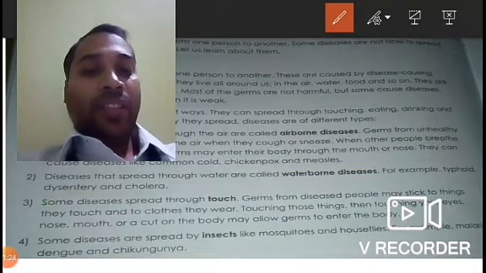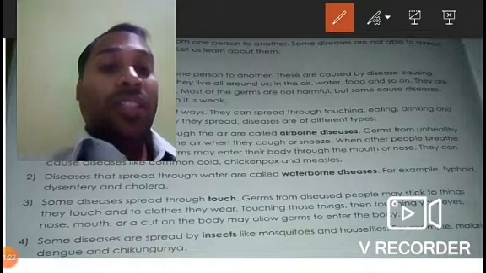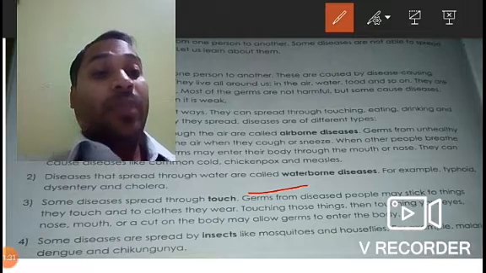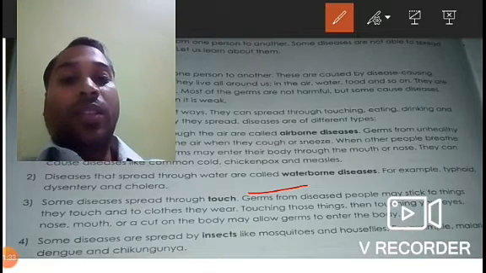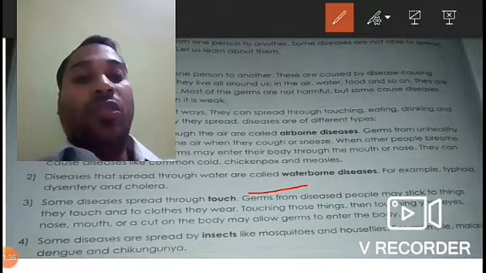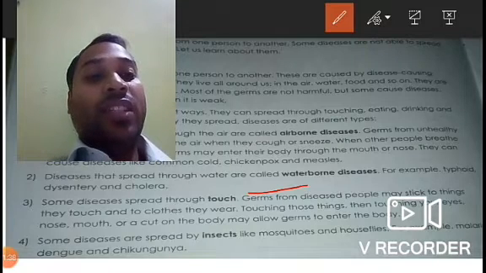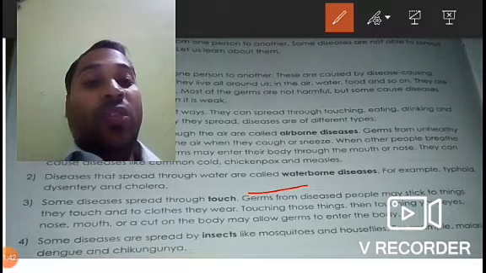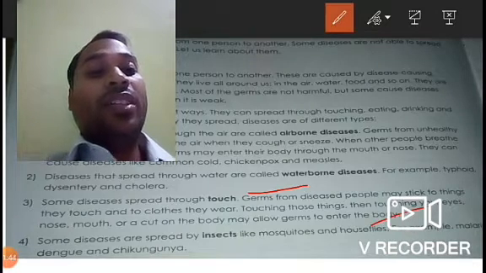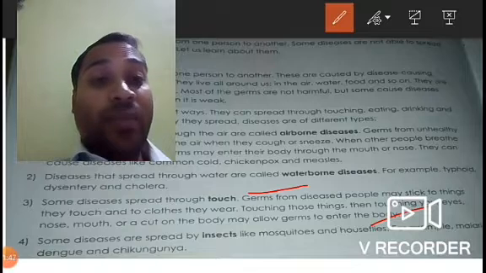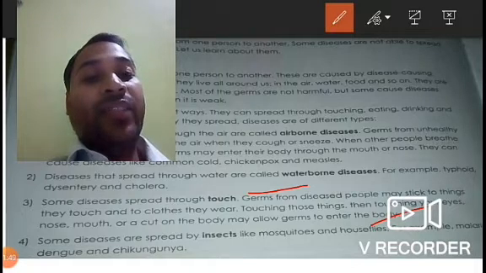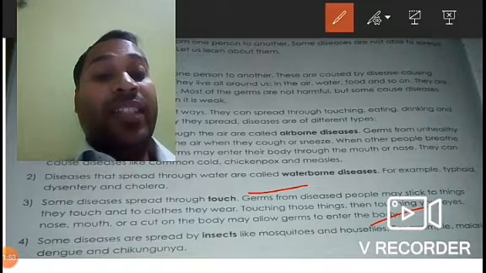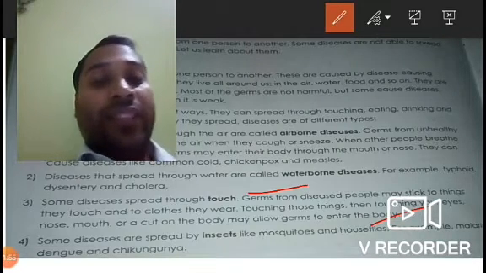Then we have certain diseases that can spread through touch. Germs from diseased or infected people may stick to things which they touch and to clothes which they wear. Touching those things, and then touching your eyes, nose, mouth, or any cut in your body may allow germs to enter the body. Once these germs enter the body, they can replicate very rapidly, and as a result we get infected.